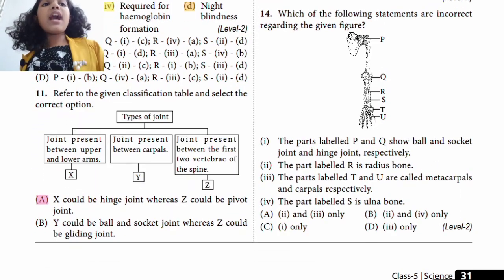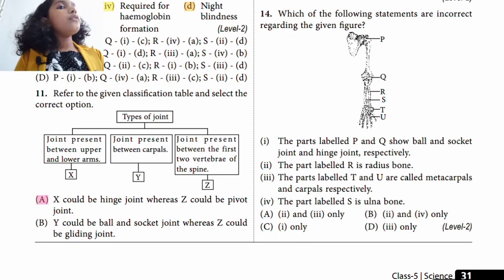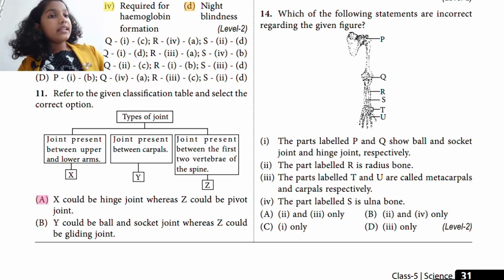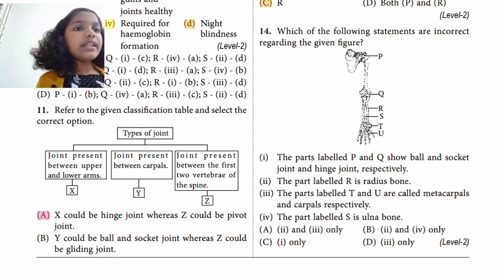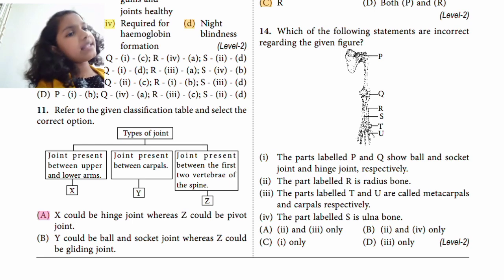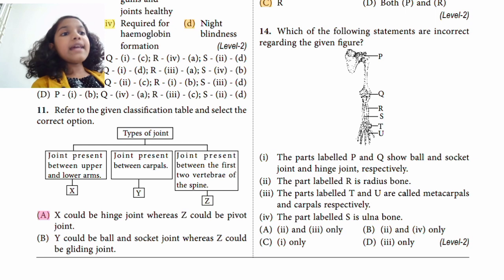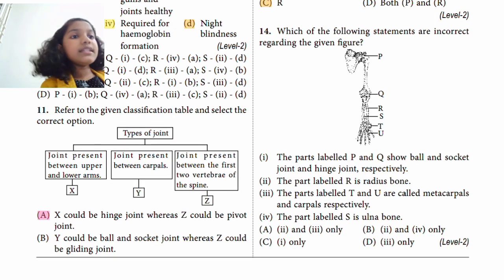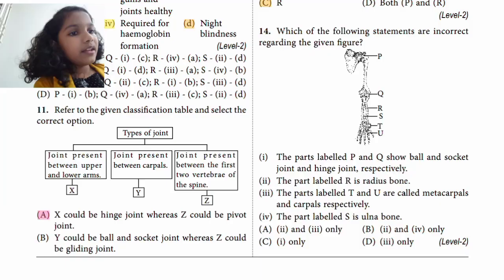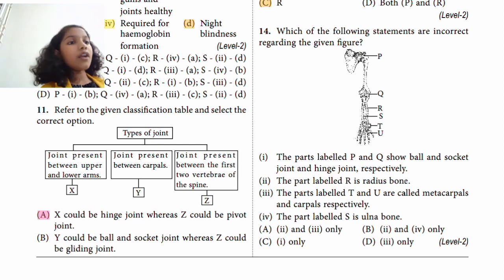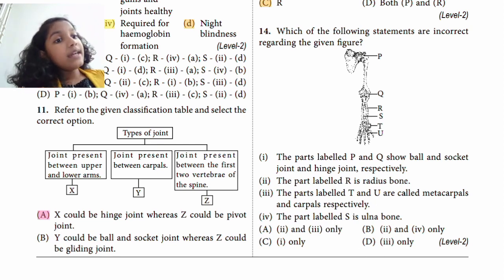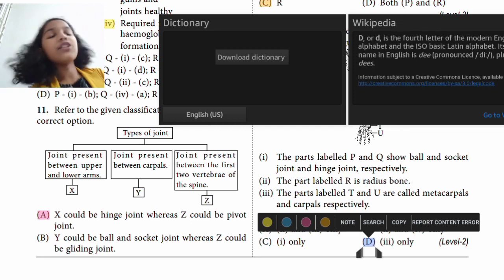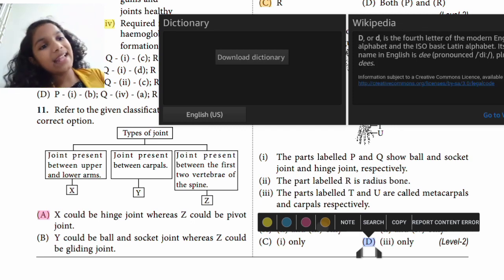Now we are in our last question. Which of the following statements is incorrect in the given figure? If you see, the parts labeled as P and Q show ball and socket and hinge joint. That is correct. The part labeled as S is a radius bone. So this is also correct. Third one is parts labeled as T and U are metacarpals and carpals respectively. We know that T and U are not metacarpals and carpals. So D is the wrong statement, making it the right answer.